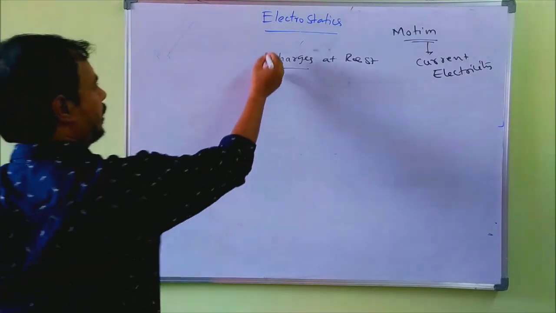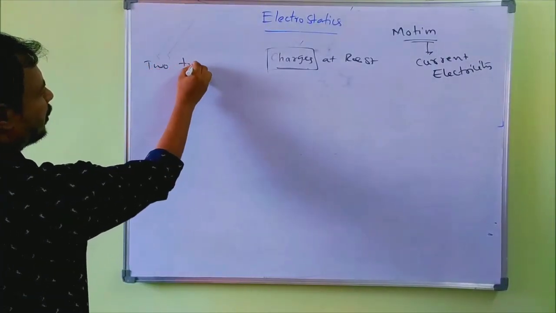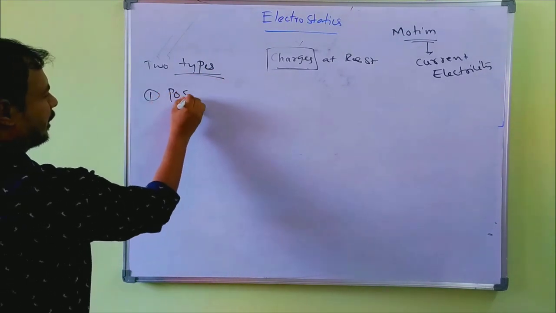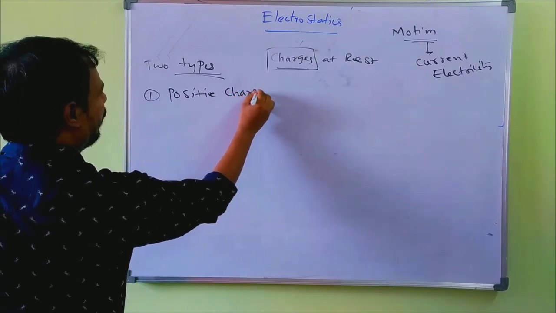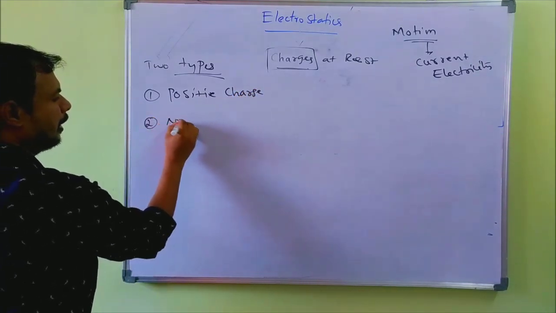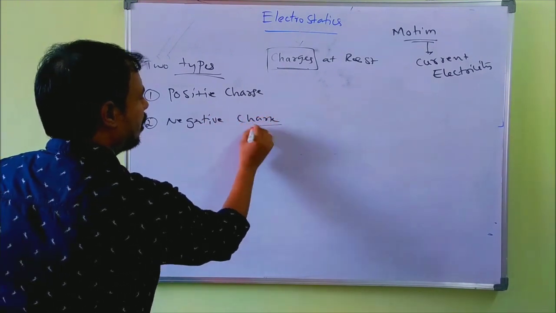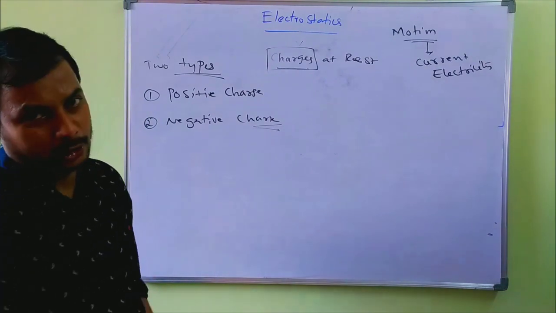Okay. So charges. How many types of charges do we have? Mainly we have two types of charges: positive charges and negative charges. Positively charged body, negatively charged body. When will we get a positively charged body?